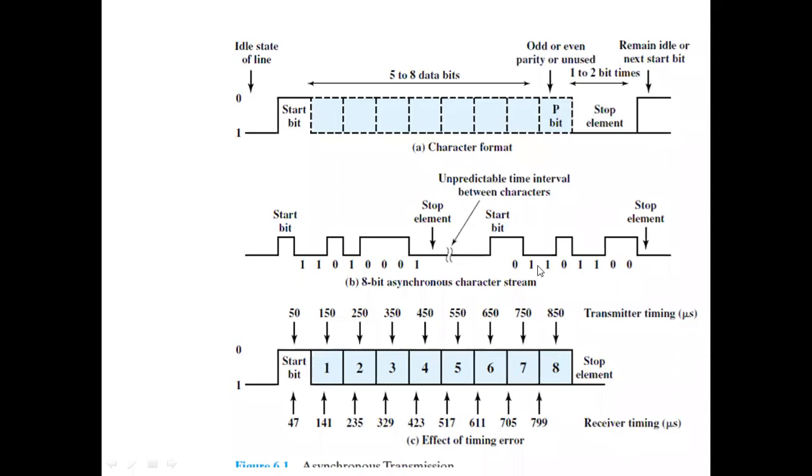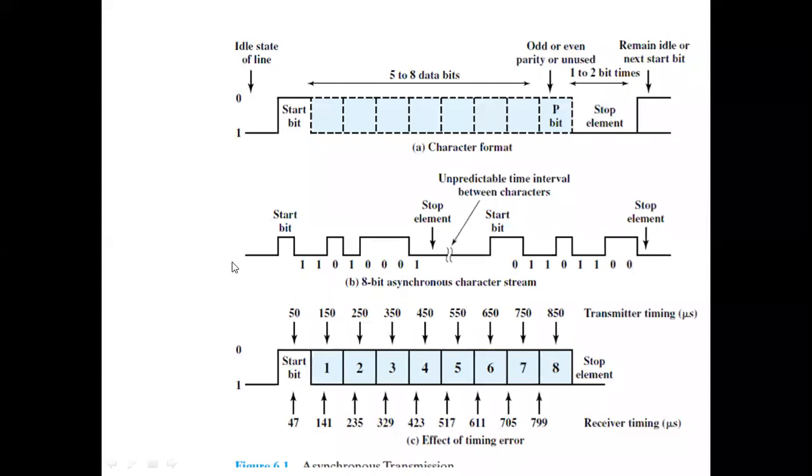Now you can see here one simple example of 8-bit characters. Here the 8 bits are 11010001. These are the bits of the character, so 8 bits representing one character.